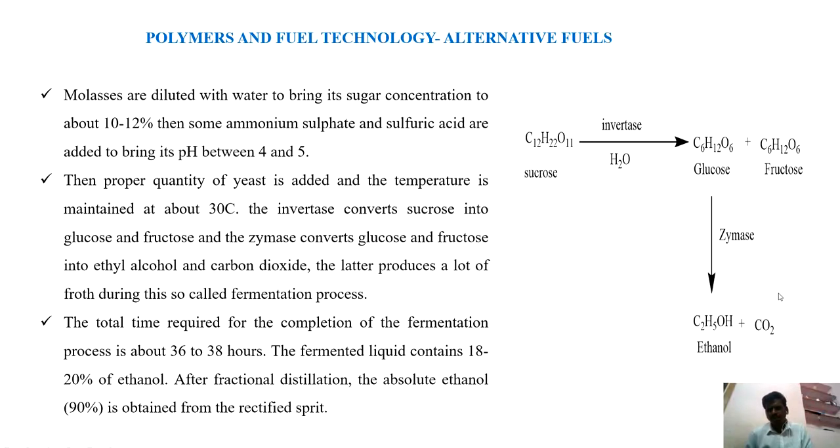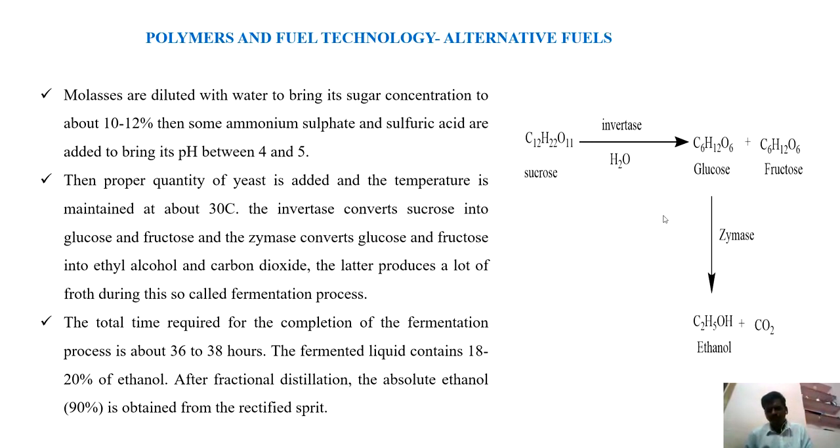This glucose is further converted into ethanol and carbon dioxide by the action of zymase. The enzyme zymase converts the glucose into ethanol. This fermented liquid contains 18 to 20% of ethanol. After fractional distillation and purification, we get absolute ethanol.